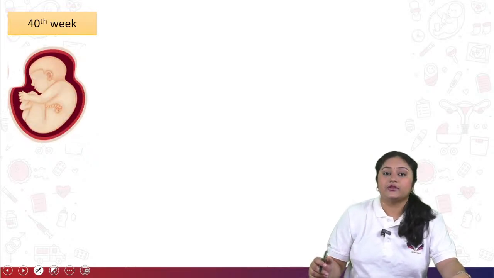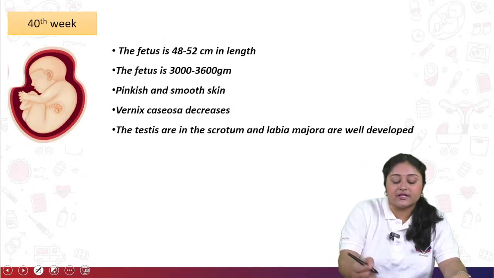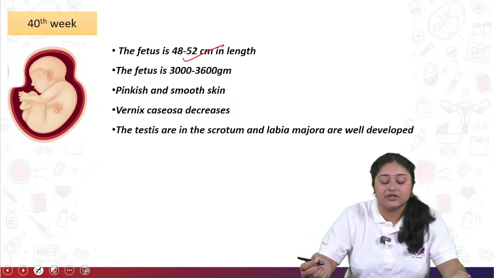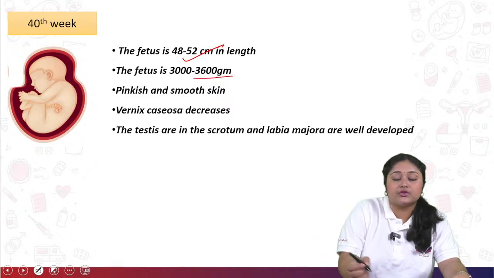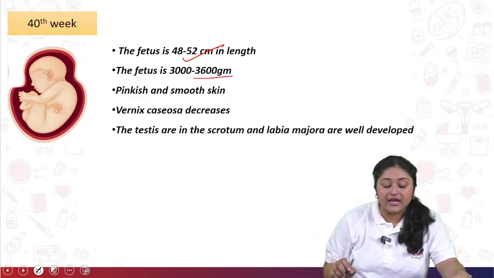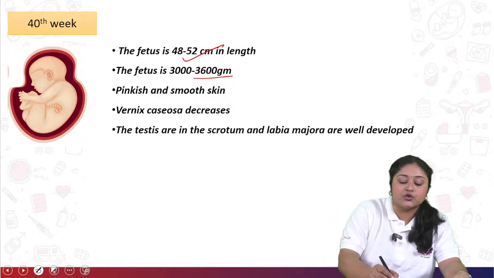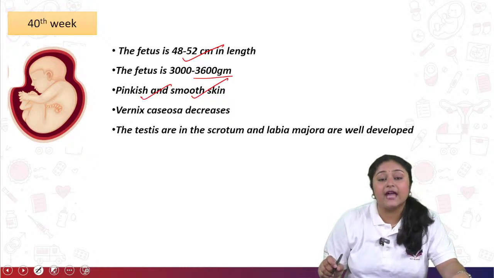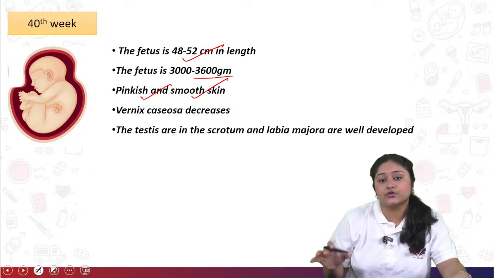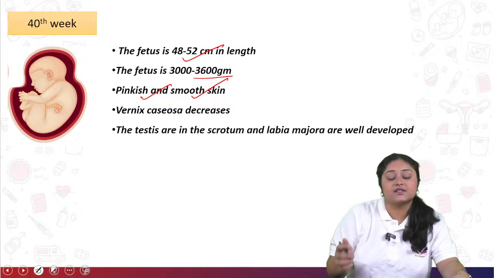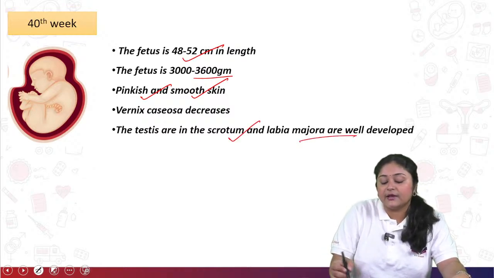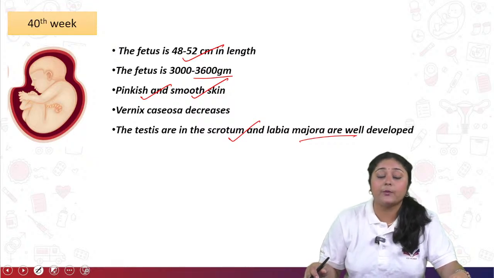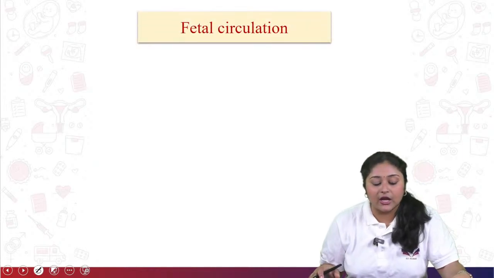Now come to the 40th week, or the term phase. The fetus is 48 to 52 centimeters in length and 3000 to 3600 grams in weight, the skin should be pinkish and smooth, and vernix caseosa starts to decrease in amount. The testes should be in the scrotum, and the labia majora also develop for the female fetus. So these are all about the fetal developing period.